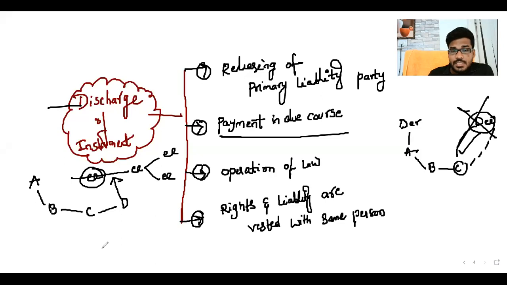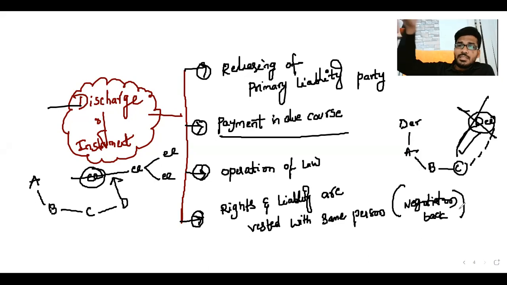Rights and liabilities vested with the same person is also called negotiation back. Negotiation back means I can transfer the instrument to X, Y, Z, and finally it comes back to me only. I have the right to receive money and I have the liability to pay the money. That is rights and liabilities vested with the same person. This is called negotiation back. These are the situations the instrument is discharged. Everyone is clear? Any doubt?